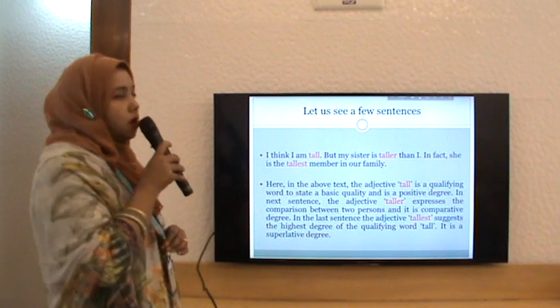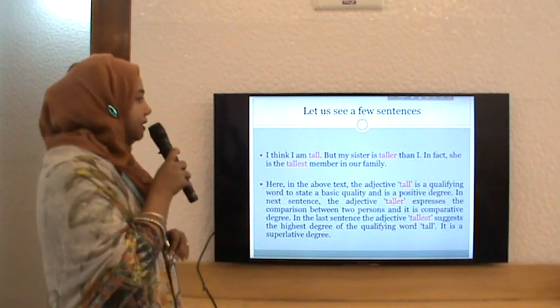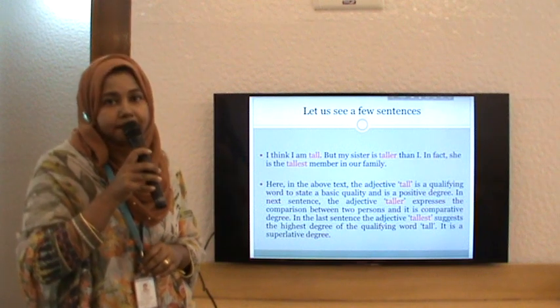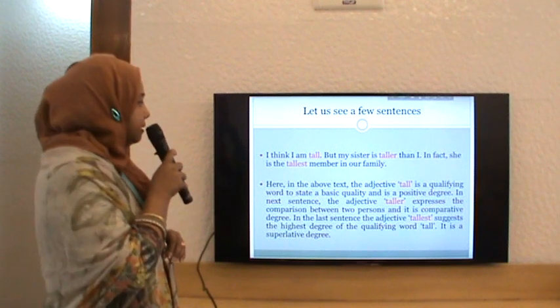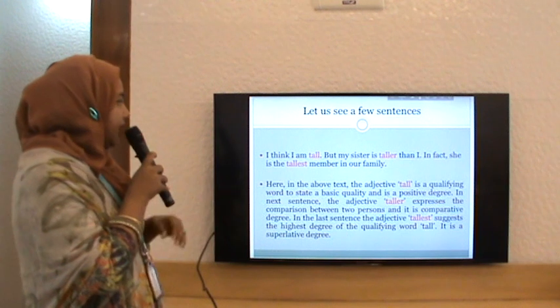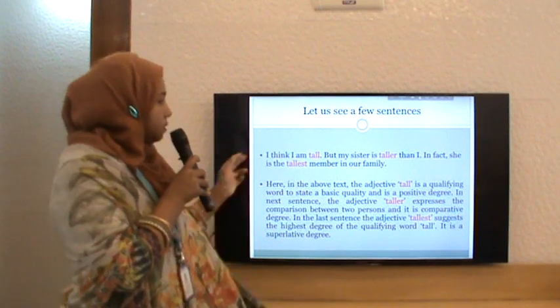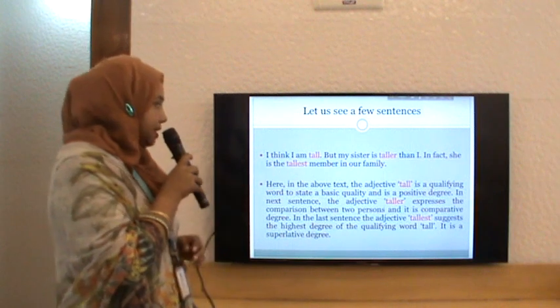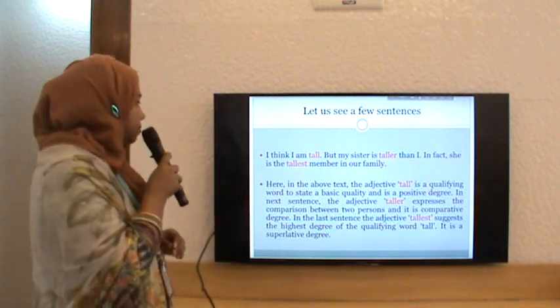I think I am tall, but my sister is taller than I. In fact, she is the tallest member in our family. In these three sentences, you will see that three words are in red color: tall, taller, and tallest. Let us talk about these three words.